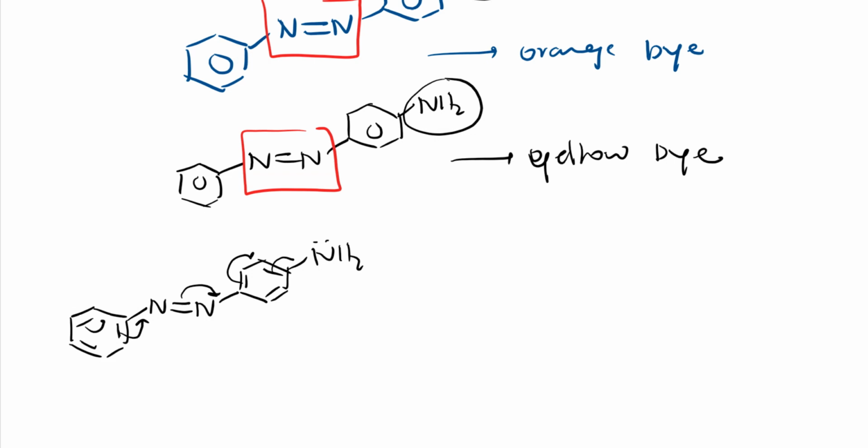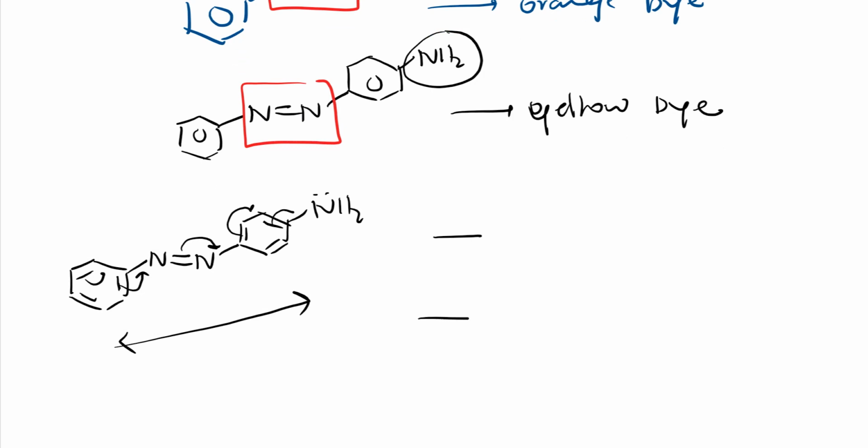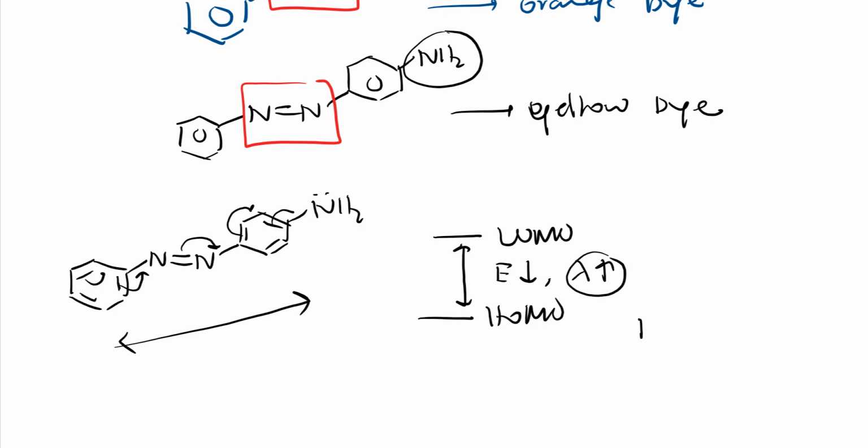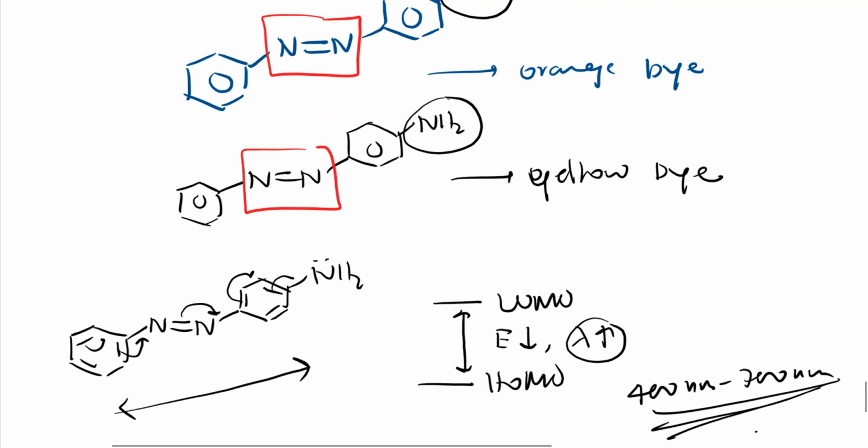Because the enhancement in resonance is more, the gap between the HOMO and LUMO keeps on decreasing. So the gap is decreasing means energy is decreasing. Energy is decreasing means wavelength is increasing. So the wavelength lies between 400 nanometer to 700 nanometer, which is our visible region, because of which these dyes are colored, because the color we observe is only from 400 to 700 nanometer, right? Sometimes we can call it 800 nanometer. That's the reason, 400 to 800.